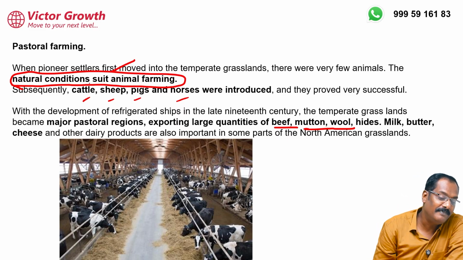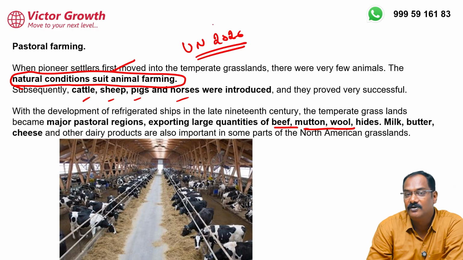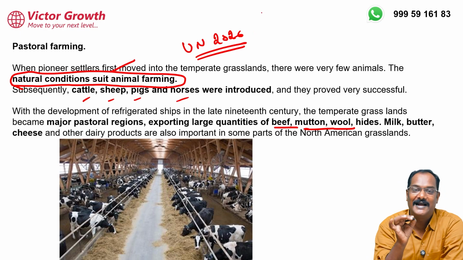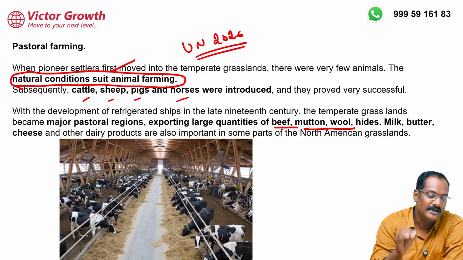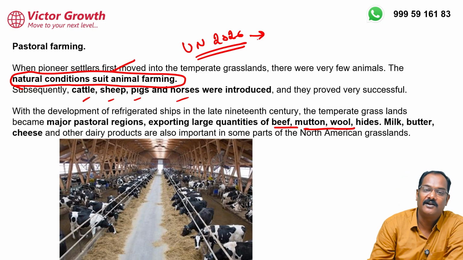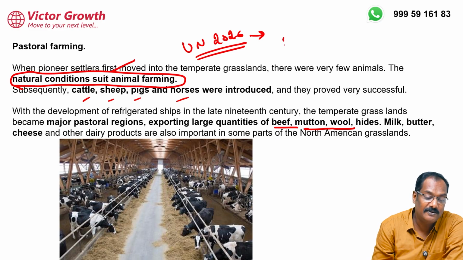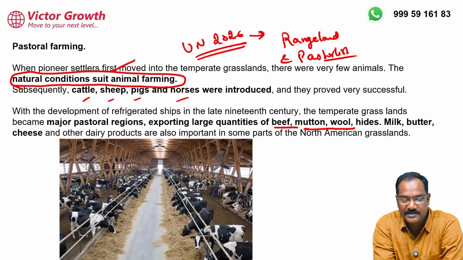Now, this being 2026, I don't know how many of you know this: the UN has declared 2026 as the International Year of Rangelands and Pastoralists. So some grassland-related questions can come. Rangeland is one kind of grassland. So 2026 is the international year of rangelands, and they are using the word rangeland rather than grassland. Rangeland and pastoralists, so geography questions can come from this.